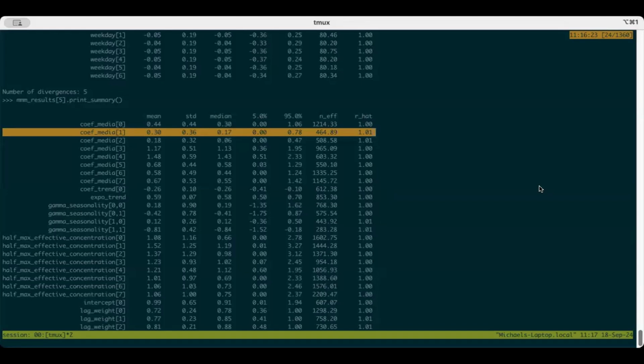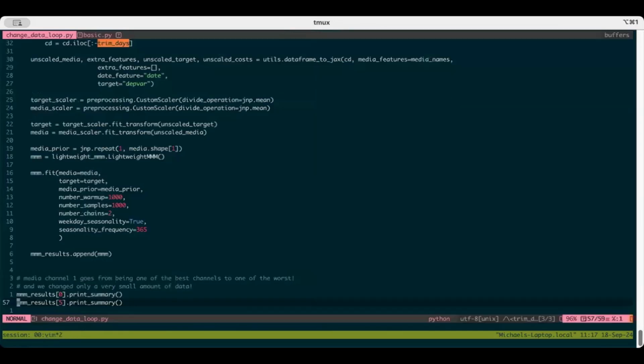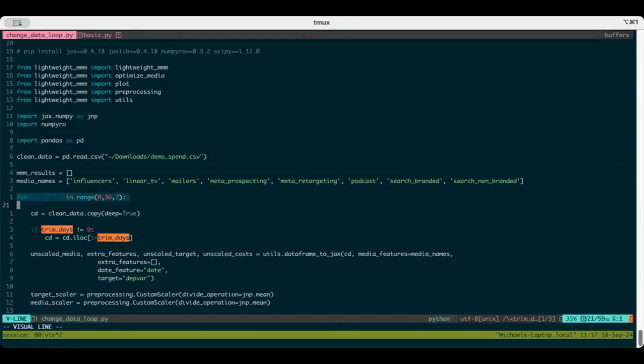And this example that I showed, get back to the code here, right, obviously only has a loop around the number of days that we're going to trim off the data set. But you could also imagine adding additional loops here to test the sensitivity to other assumptions, right? Test the sensitivity to the assumptions of using the day of week seasonality. Test sensitivity to the ROI prior assumptions, right? There's a lot of different versions of this that you can do,